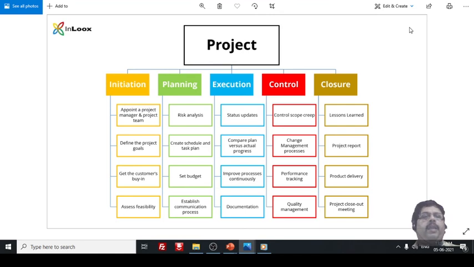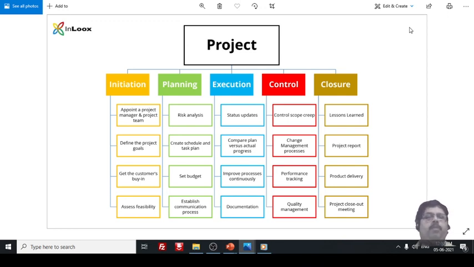So you can plan here what the initiation is. Suppose you want to start a project, what is the initiation? You need to appoint a project manager and a project team. That is the initiation, correct? Then define the project goals, which the project manager will do. So that is the next phase.